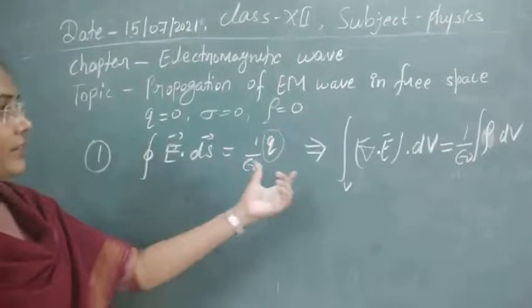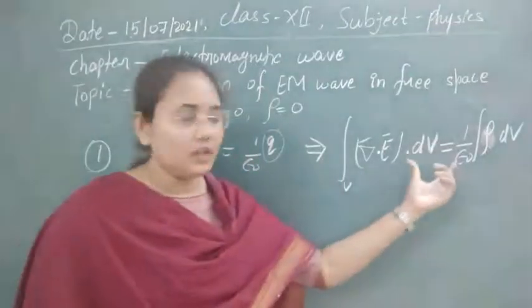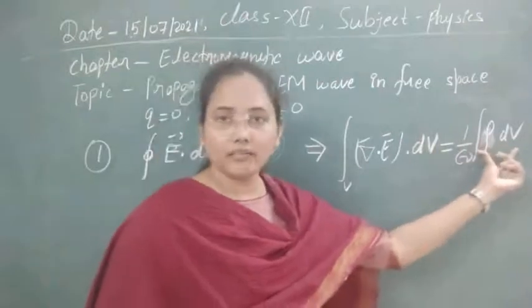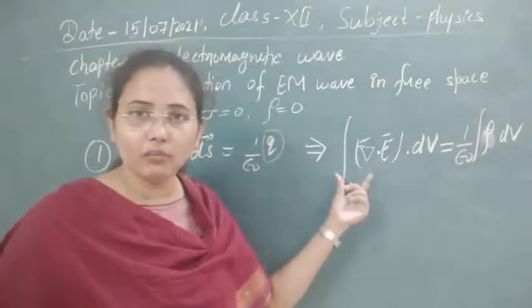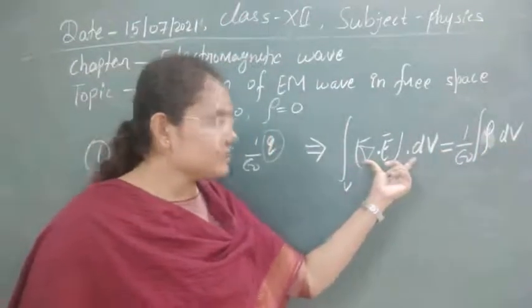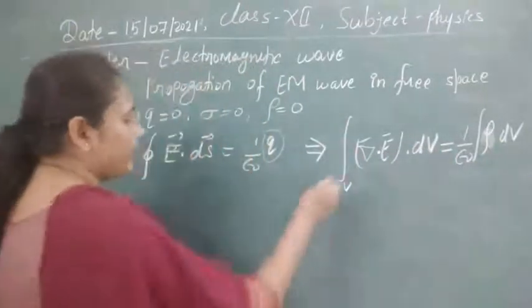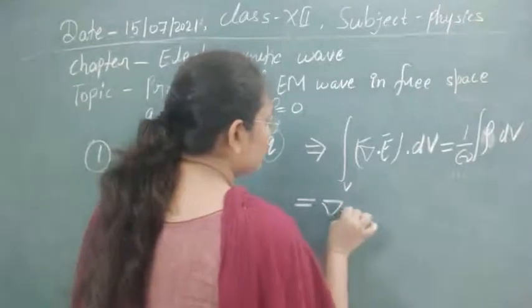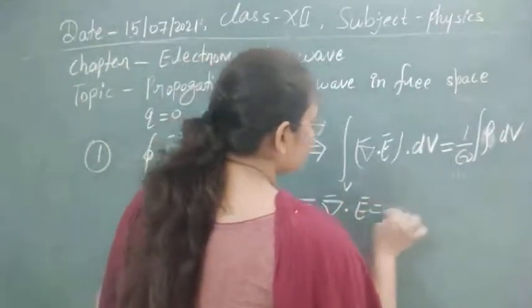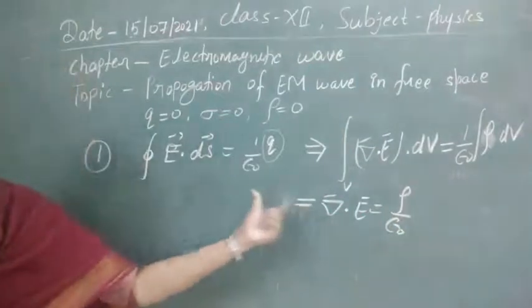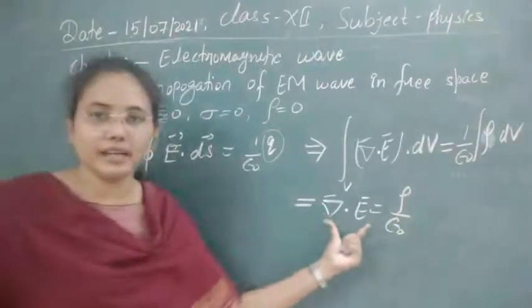So this equation can be converted into this form, and if you see these two integrals, they are now both volume integrals. So we can compare the terms inside them, and after comparing you can write del dot E equal to rho by epsilon 0. This is now the differential form of this equation.